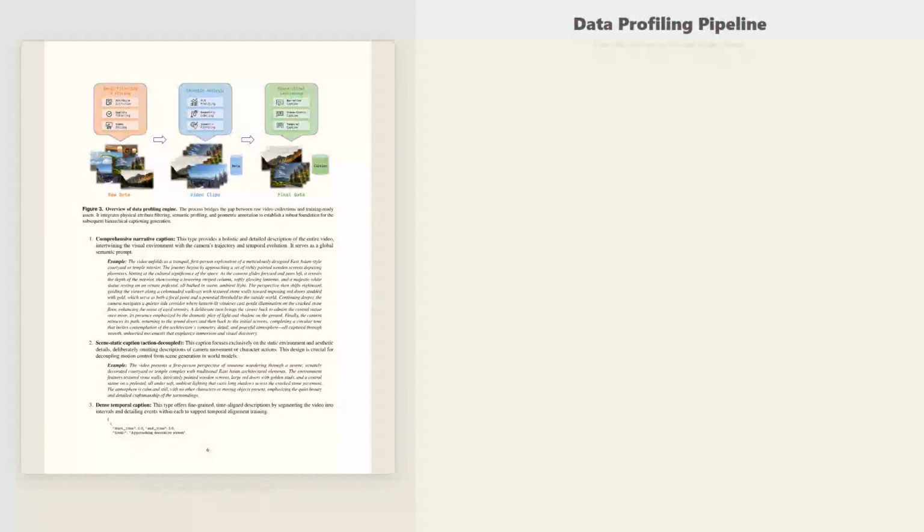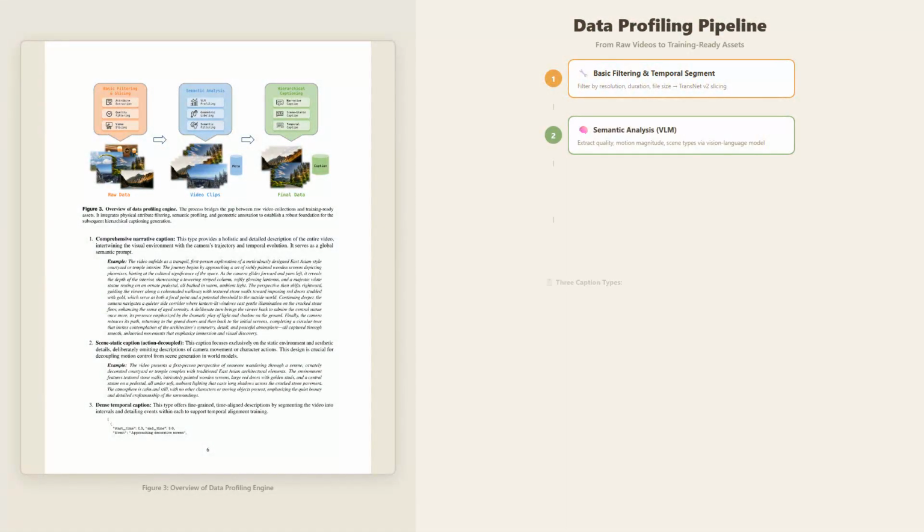Let's zoom in to the data profiling pipeline to understand how raw videos become training-ready assets. The process starts with basic filtering. Videos are checked for minimum resolution, at least 720p, and appropriate duration. Transnet V2 then segments longer videos into coherent scene clips. Next comes semantic analysis using a vision language model. This extracts quality scores, motion magnitude, and scene type classifications. Videos with artifacts, watermarks, or inappropriate content get filtered out at this stage.